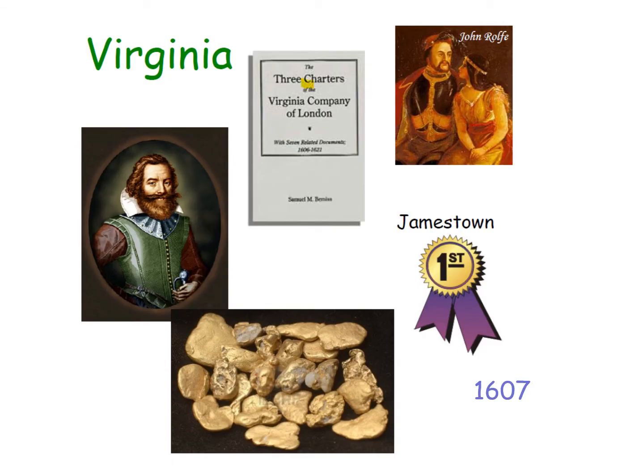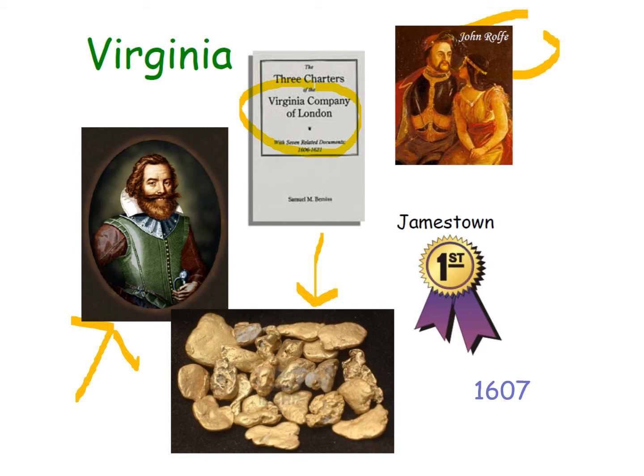Virginia was founded by the Virginia Company. It was a joint stock company whose primary purpose was to create a profit for their investors, and so they came to the New World to create a settlement, hopefully to find gold, because the Spanish are bringing tons of gold out of the New World, and some of the major figures in the founding of Virginia are going to be John Smith and John Rolfe.